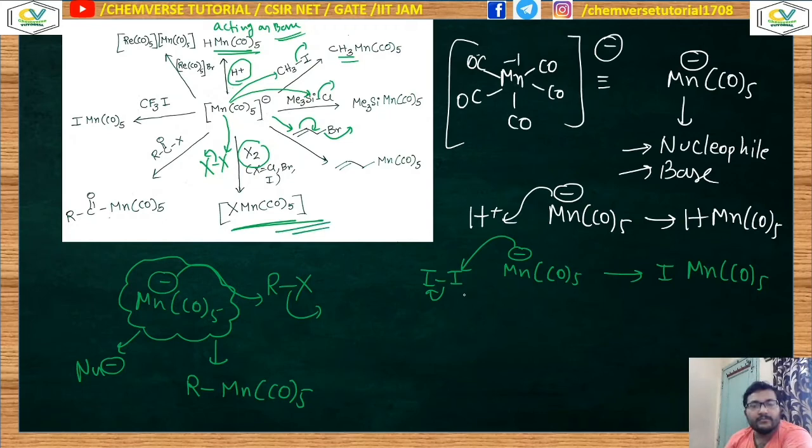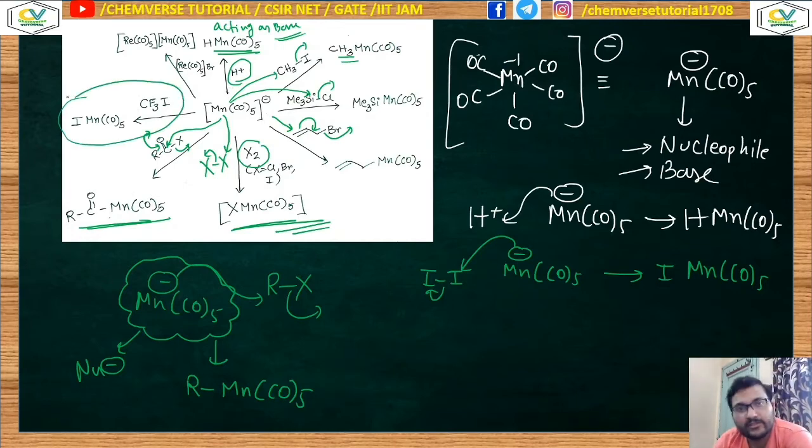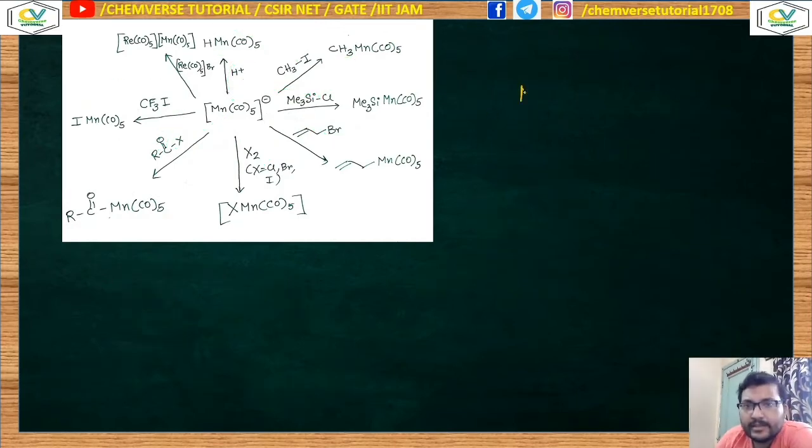What is happening in this case? For halogens it will react like this. A similar reaction will occur over here, because now it can attack at this carbon center, which is the electrophilic one. It will produce O negative, which will come back, and the X minus will be removed from the system, being a good leaving group, so it can give an acylated product. These are all very interesting reactions of metal carbonylates. Now we will discuss this reaction in detail because it is to some extent confusing. This is the metal carbonylate and this is the molecule.